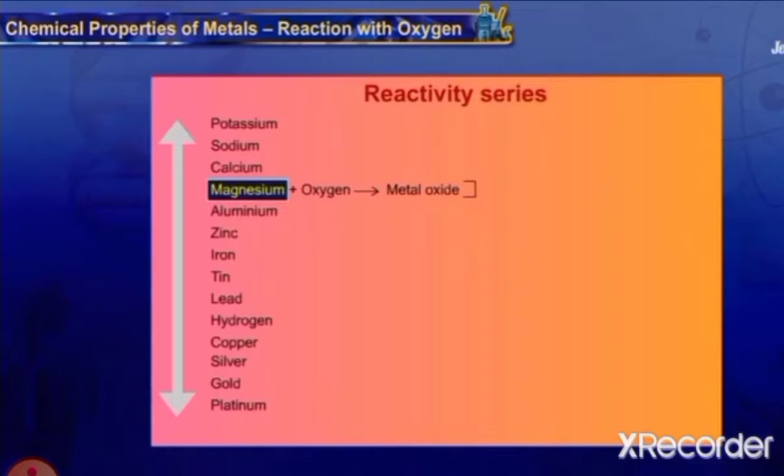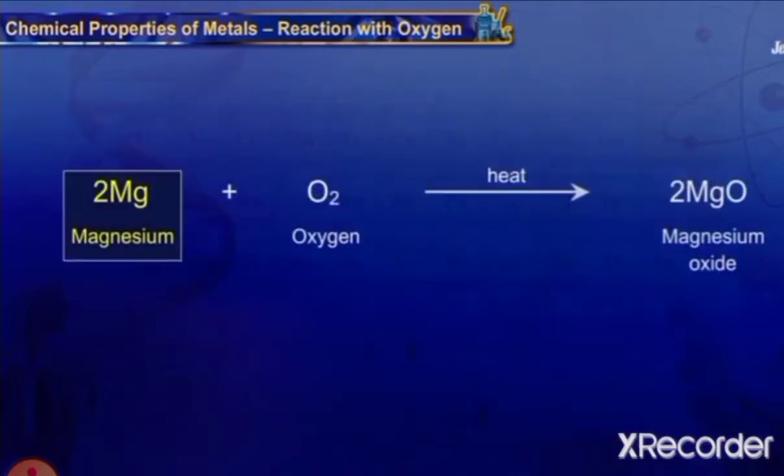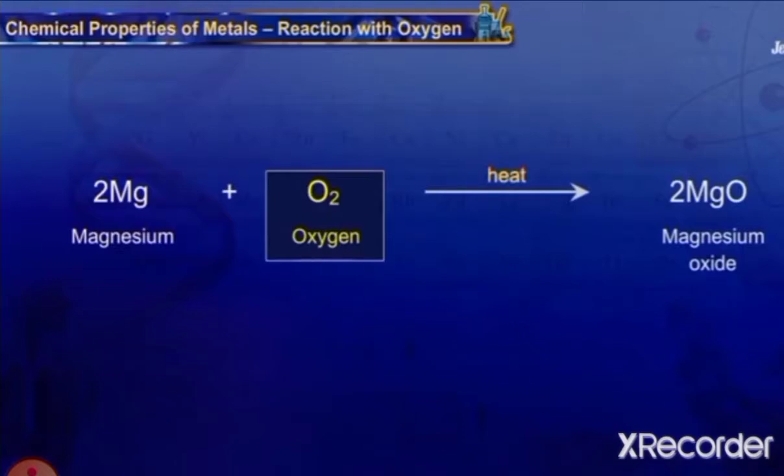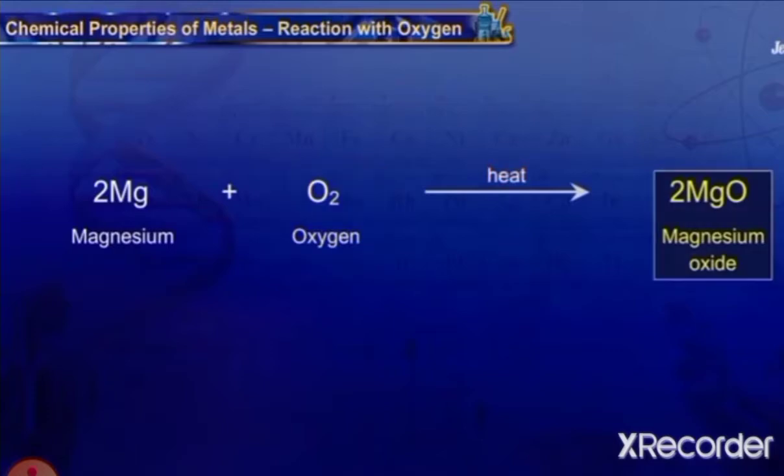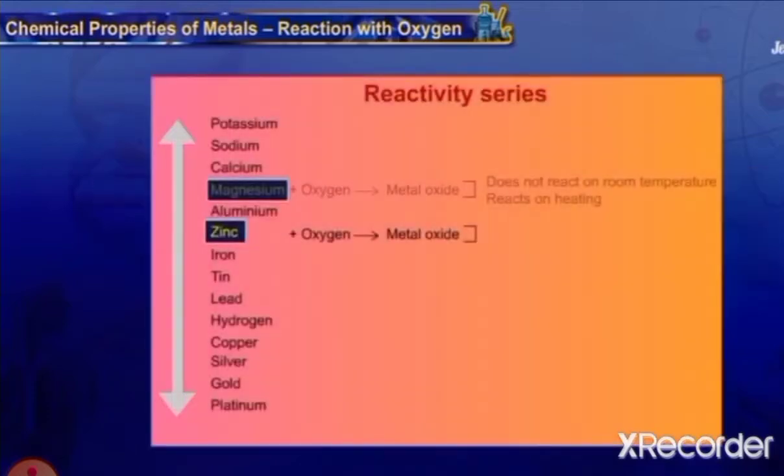Now let us see magnesium reaction with oxygen. It does not take place at room temperature. Magnesium reacts with oxygen on heating to produce magnesium oxide. In the same way, zinc also does not react with oxygen at normal temperatures.